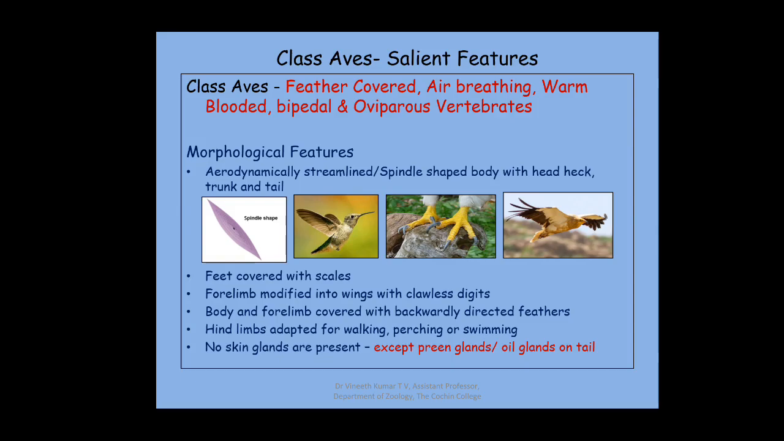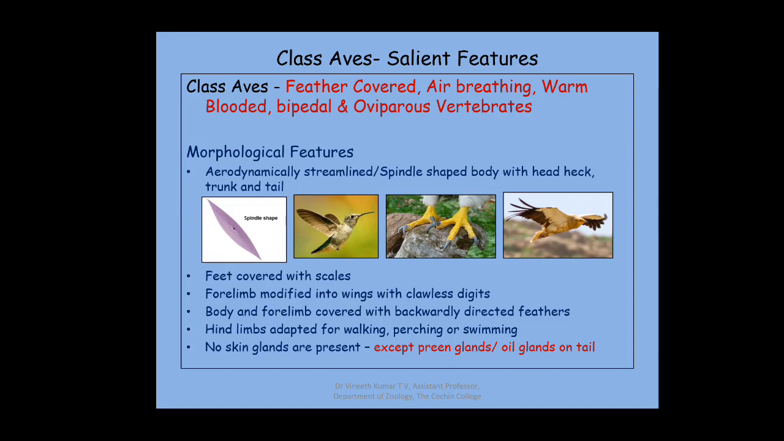So the salient features of this particular class will be discussed under different heads, primarily starting with the morphological adaptations, followed by the most important skeletal adaptations, after which we'll see the circulatory, digestive, then reproductive, excretory, etc. So these are the headings of the salient features that we are going to discuss.